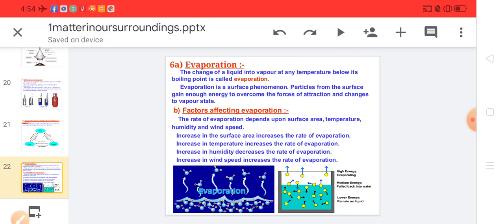At high temperature, the rate of evaporation increases. Increase in humidity decreases the rate of evaporation. When there is more moisture content in the environment, the rate of evaporation decreases. Increase in wind speed increases the rate of evaporation. When air blows faster, the rate of evaporation increases.